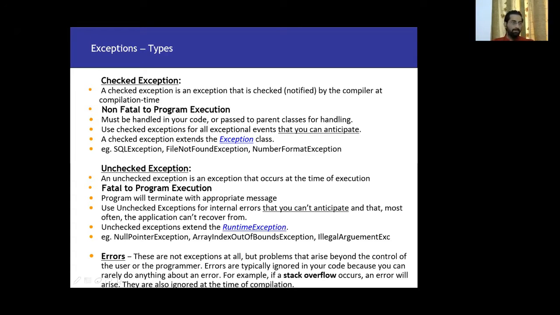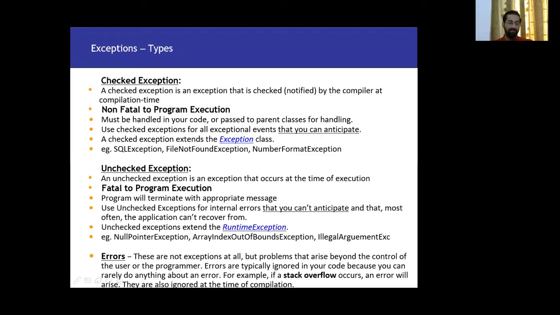These exceptions will terminate the program or the application. But since we already have the hierarchy class Throwable there, and we are extending RuntimeException, it will terminate with an appropriate message via stack trace.